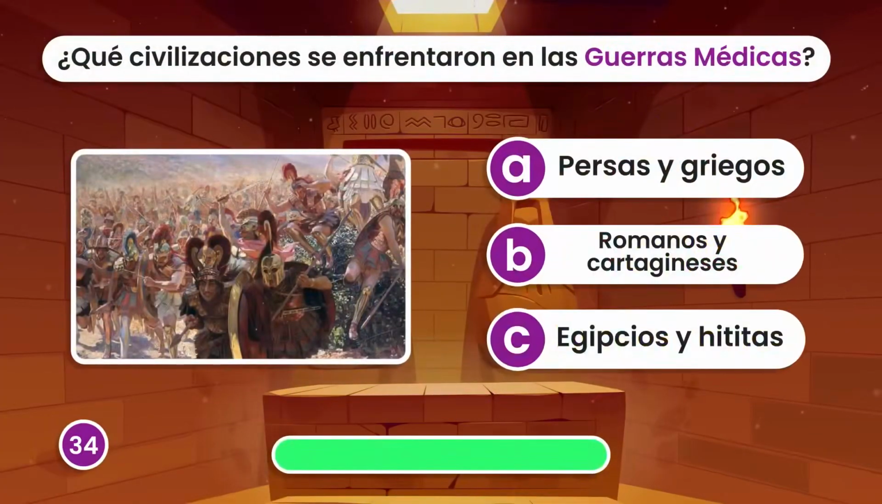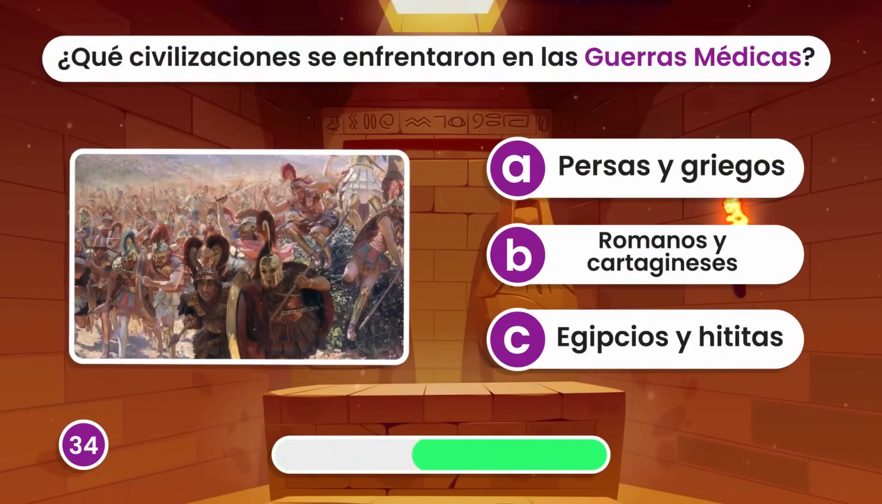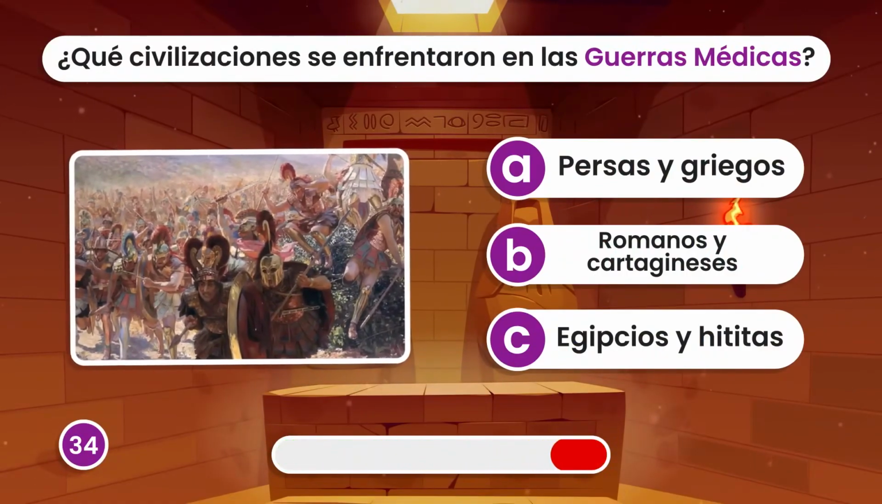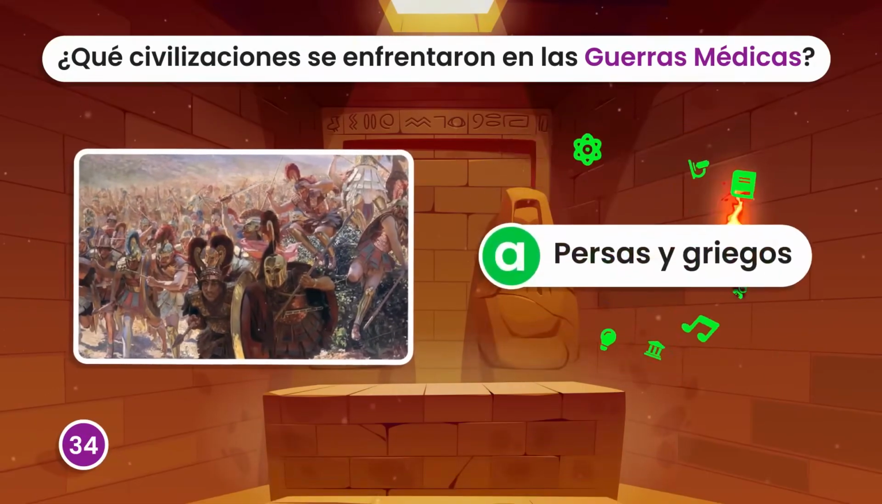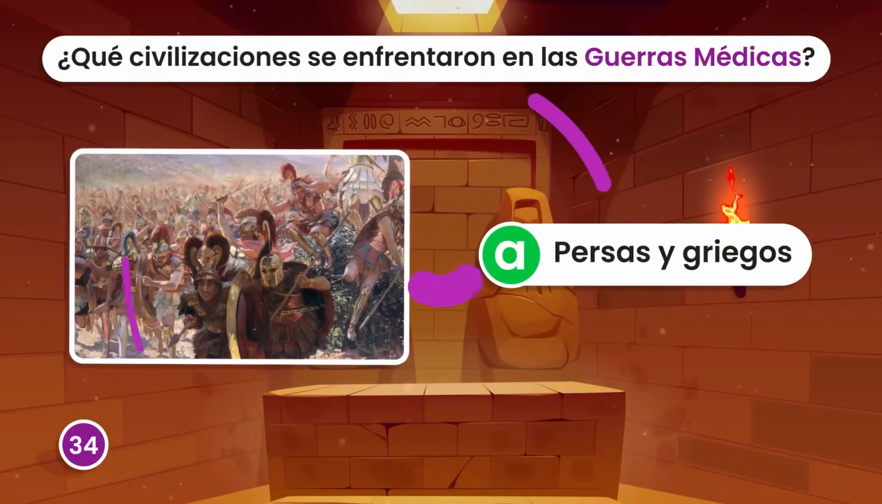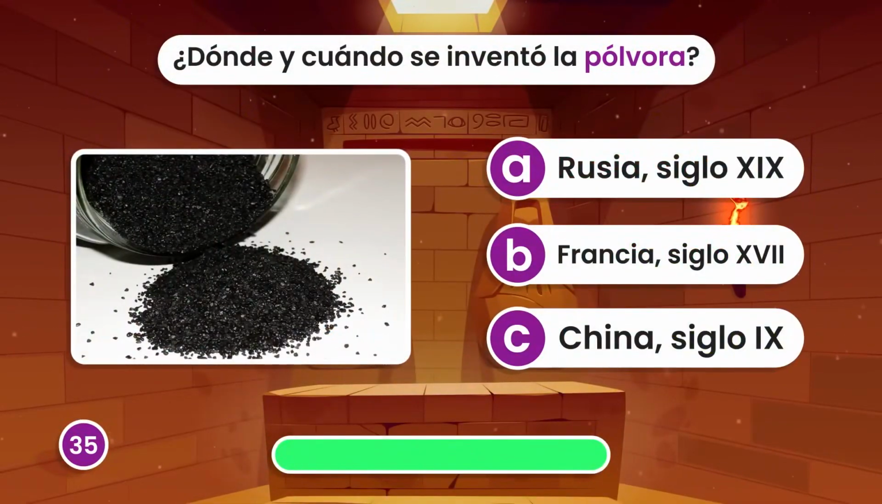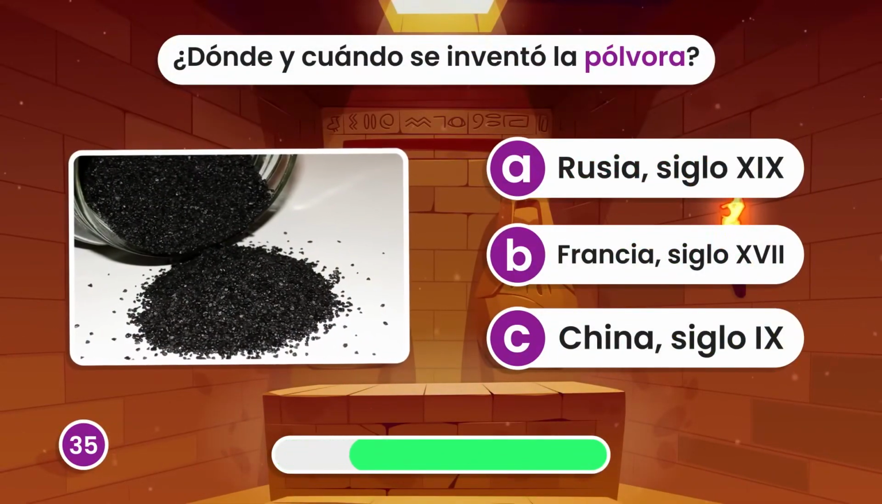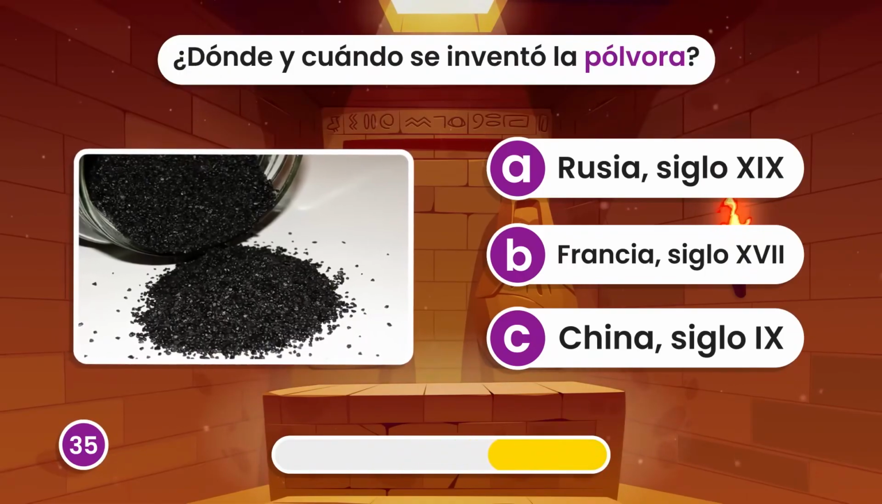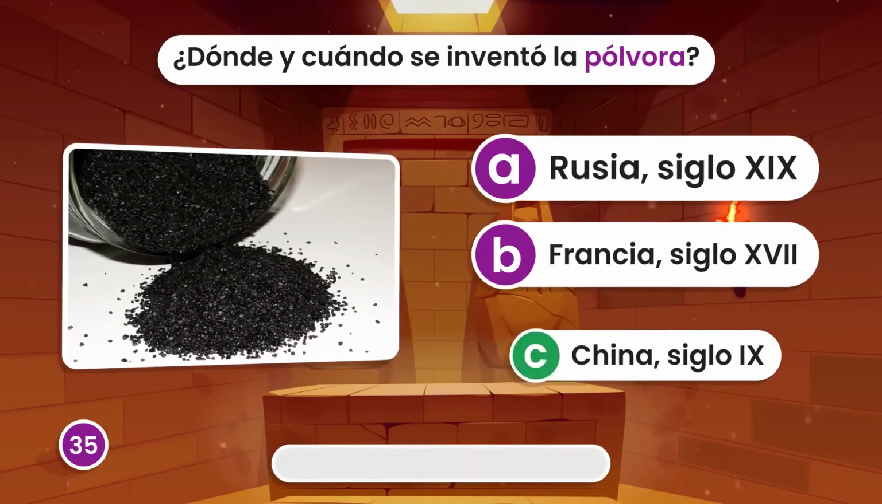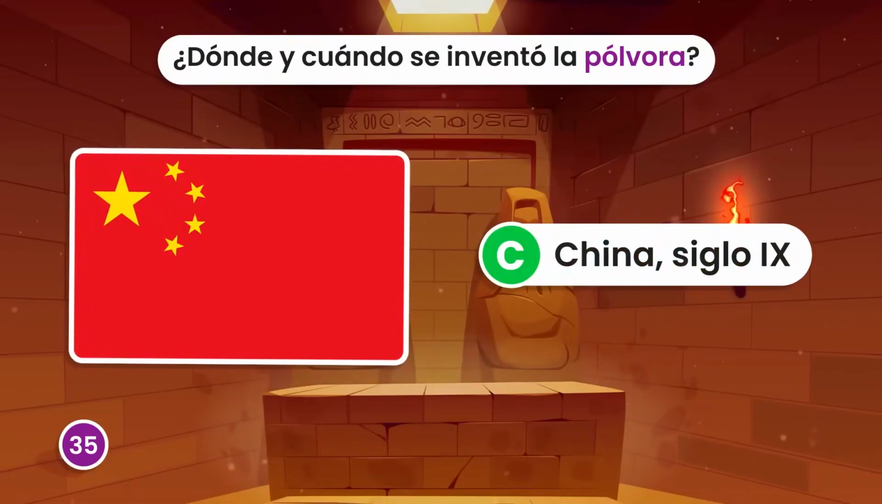Which civilizations fought in the Persian Wars? Persians and Greeks? Where and when was gunpowder invented? In China in the 9th century.